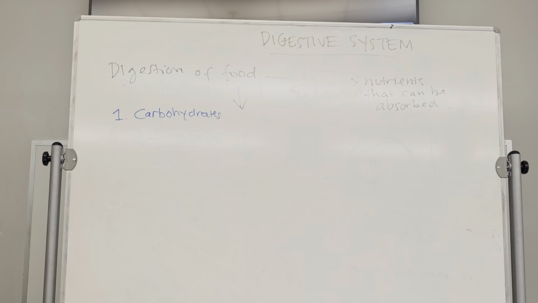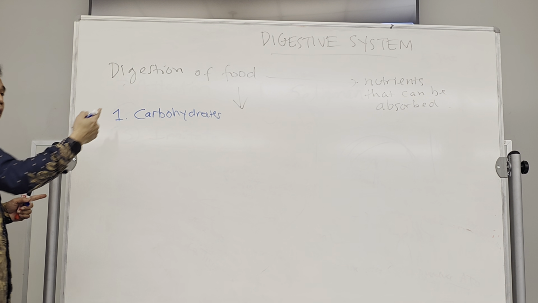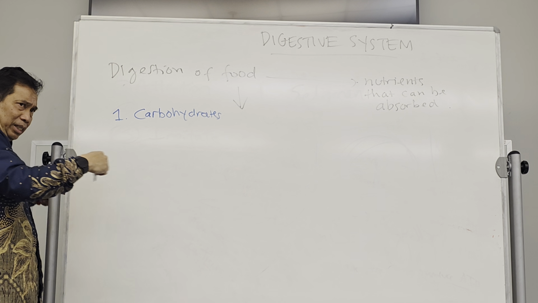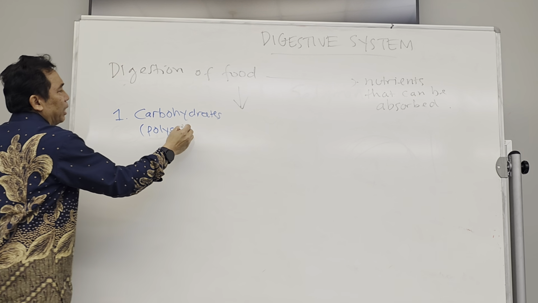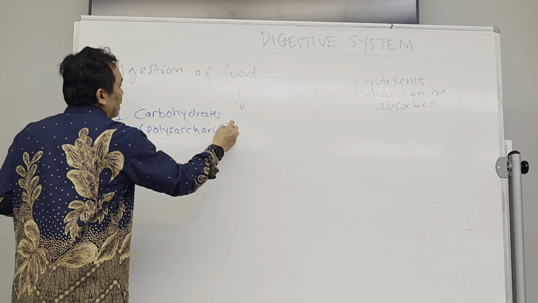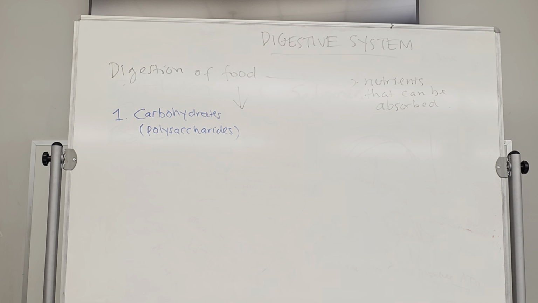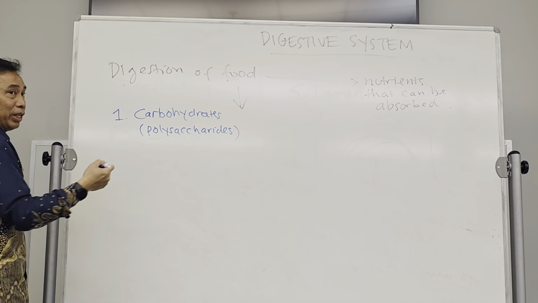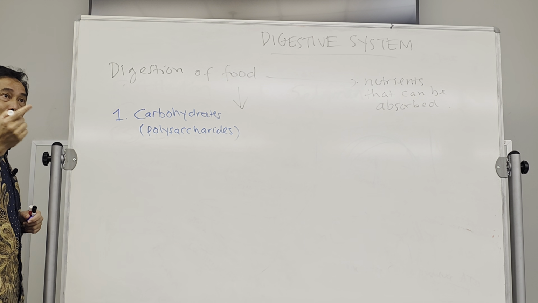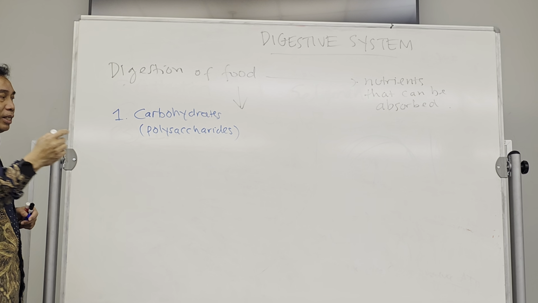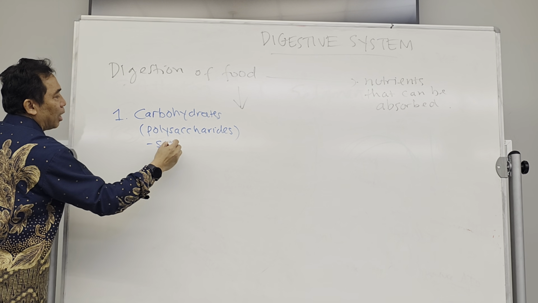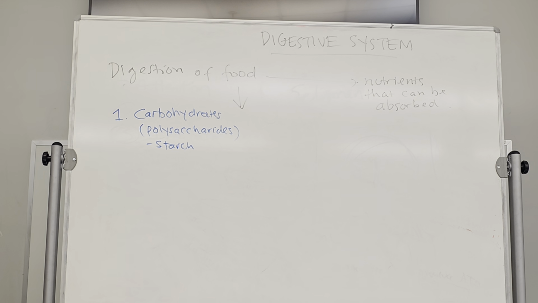So the food that we eat mostly consists of carbohydrate, which is a complex molecule. It's also known as polysaccharide, with a lot of sugars in it. For example, when you eat potato or rice, they mostly have starch. So starch is a polysaccharide.